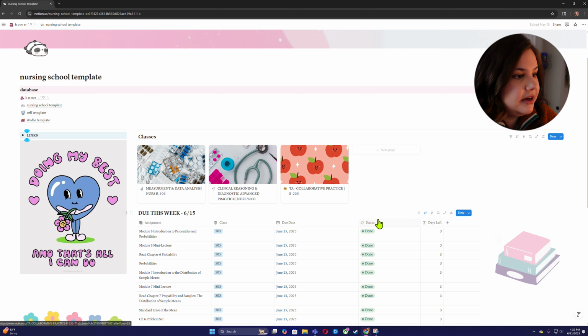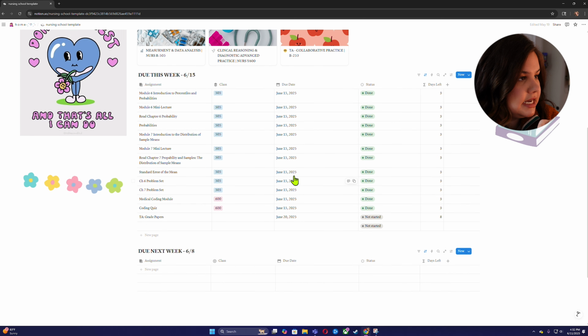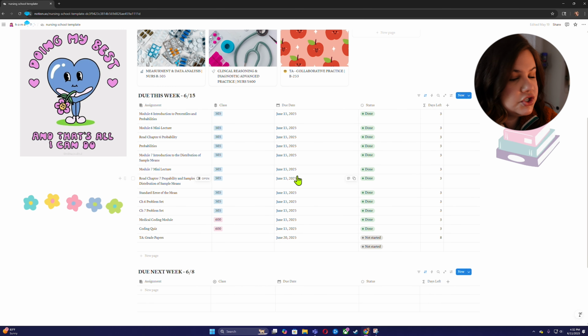What's super fun about Notion is all of these templates, all these covers, you can change that. It's so fun. So this is the most obvious part of my nursing school template. I organize these by this week and next week.